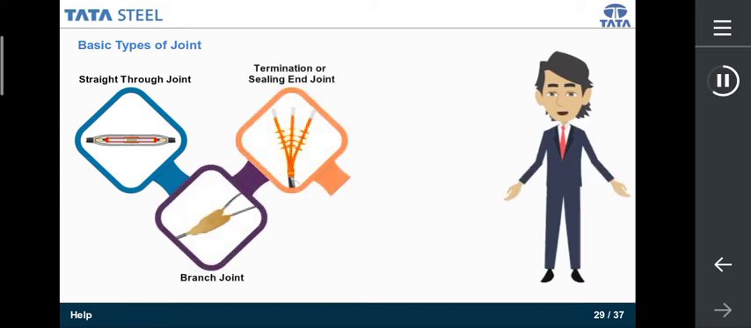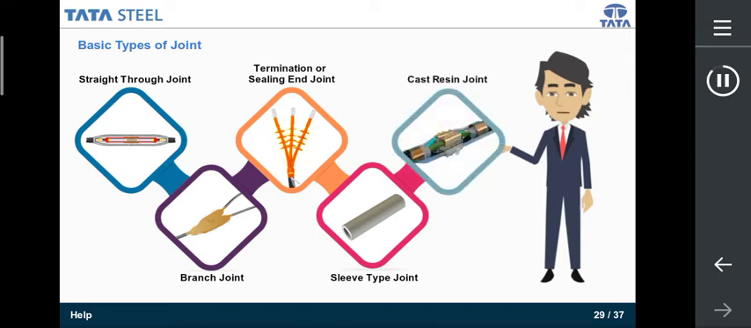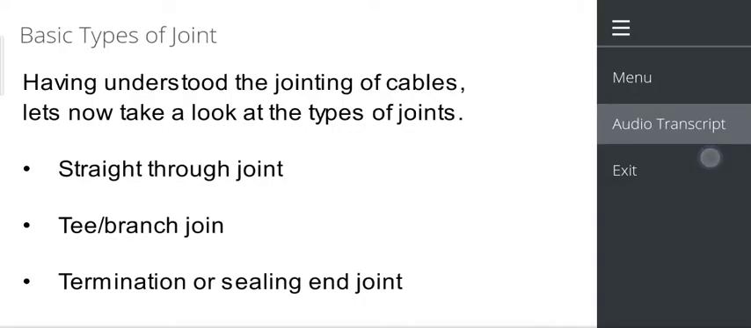Having understood the jointing of cables, let's now take a look at the types of joints. Straight through joint, T or branch joint, termination or sealing end joint, sleeve type joint, cast resin joint.